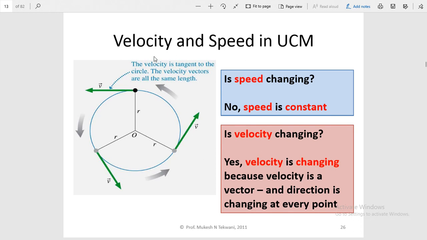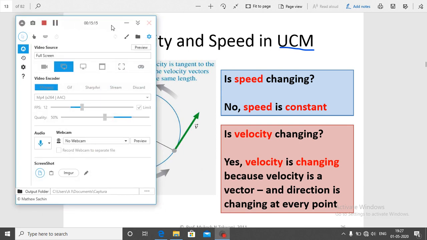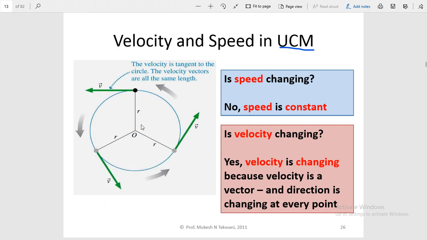So let us understand the concept of velocity and speed in uniform circular motion. Is speed changing? If the motion is uniform circular motion, speed remains the same at each point of the motion.